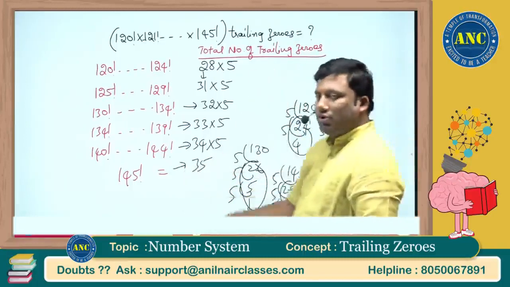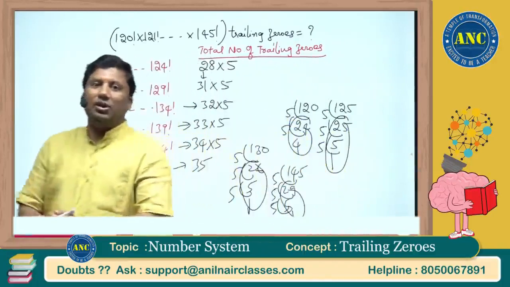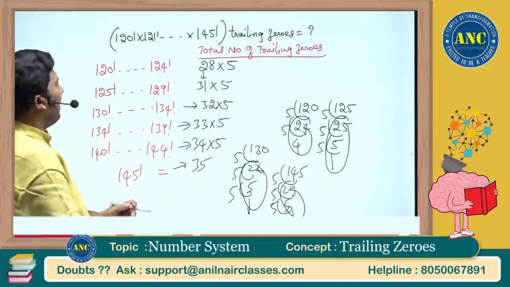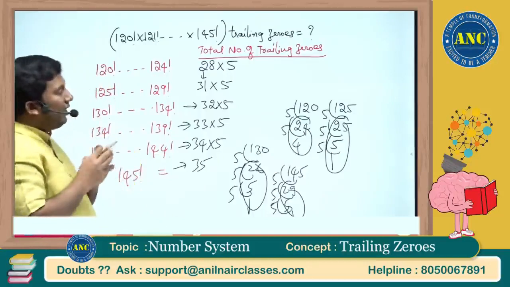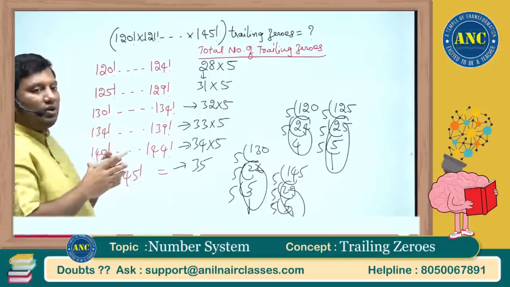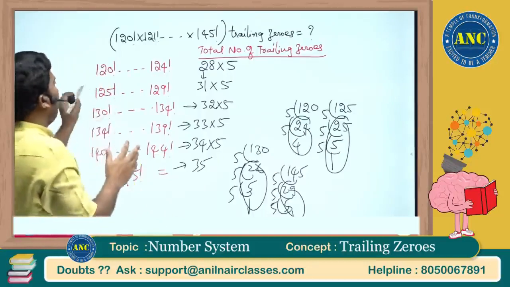Add all the values, you will get the answer. I hope the idea is clear. How to find out the number of trailing zeros if the factorials are multiplied?